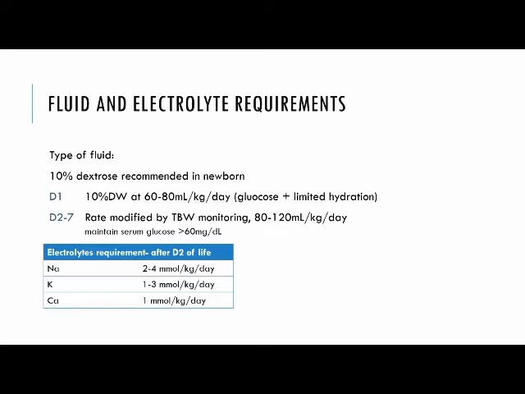The main thing is maintaining the humidity in the ward. That's one of the most important things we need to do. For any baby less than 28 weeks of gestation, we should have an incubator humidity of 80% on day one and reduce by 5% every day till the baby becomes 1 week old, to 50% humidity, thereby reducing the insensible water loss.